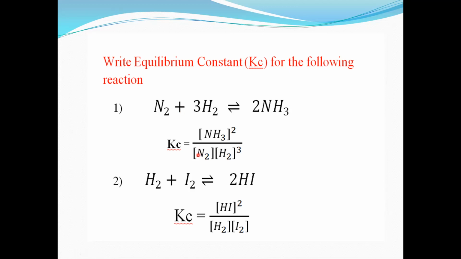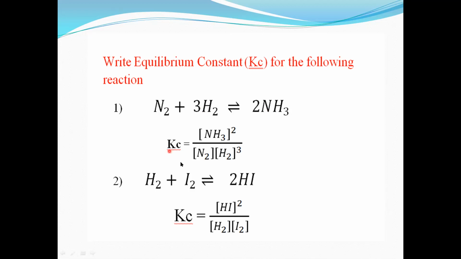So concentration of N2 into concentration of hydrogen gas, H2, but here 3 moles of hydrogen are there, so we can take this 3 in the power. So H2 raised to 3. For this reaction, nitrogen combined with hydrogen forms ammonia gas, 2NH3.